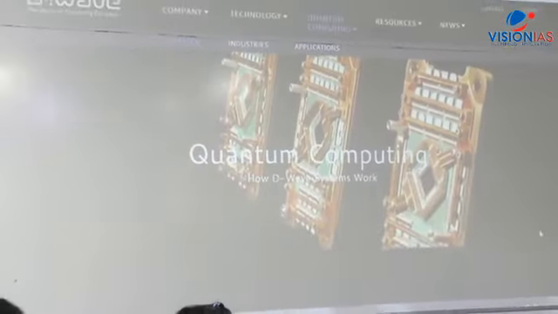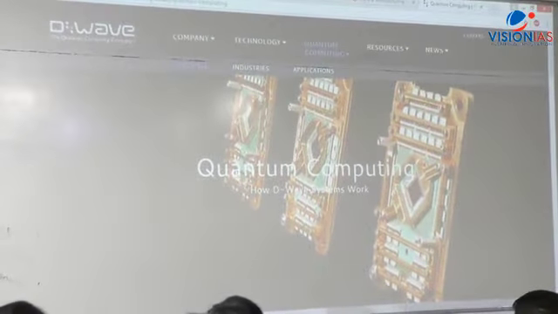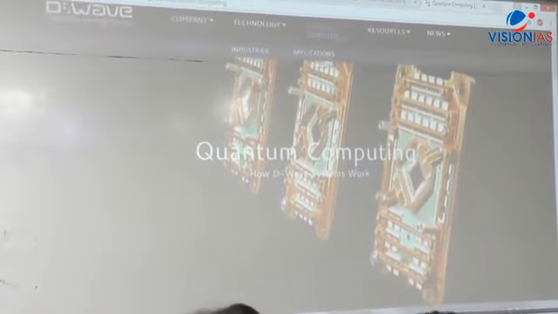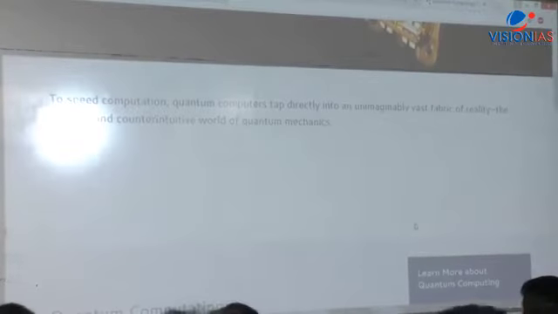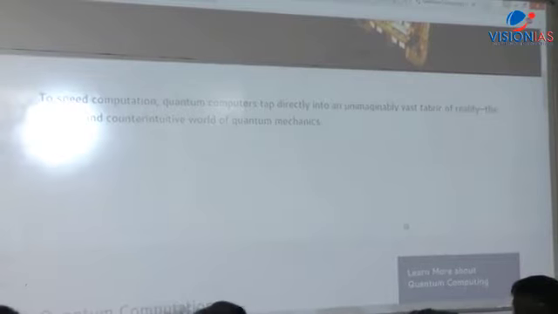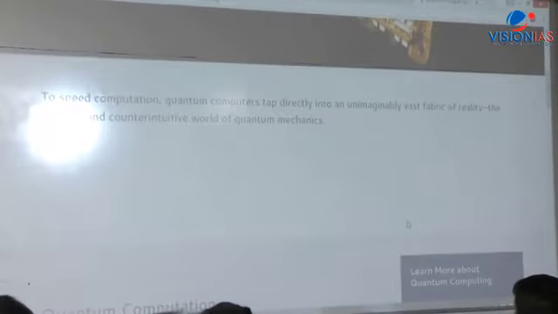This is the home page of the site, quantum computing. How D-Wave systems work, this is given there, right? Now what is given here? Now see here. To speed computation, quantum computers tap directly into the unimaginably vast fabric of reality, the strange and counterintuitive world of quantum mechanics.